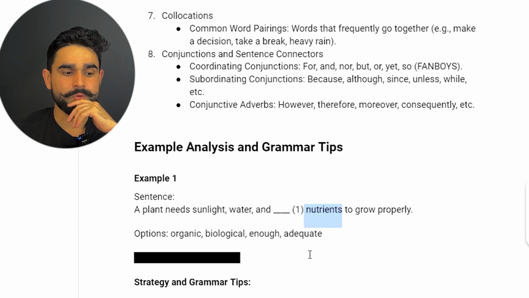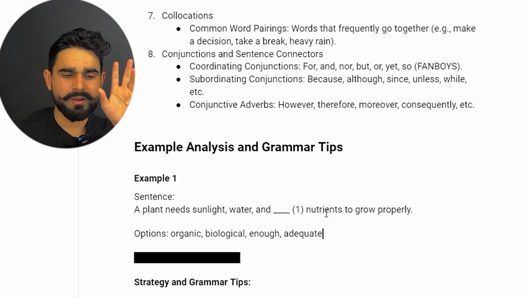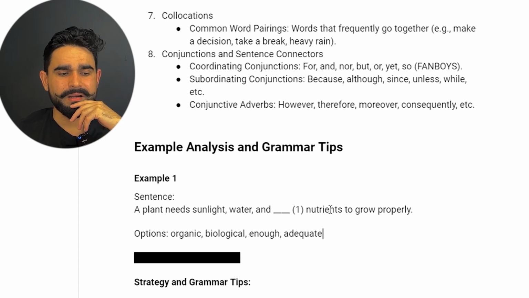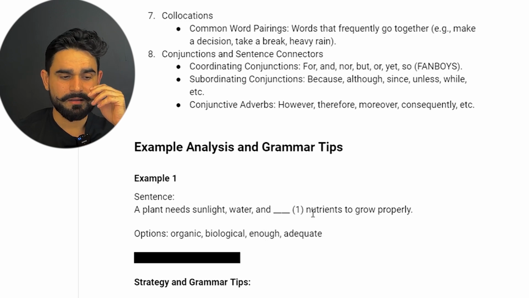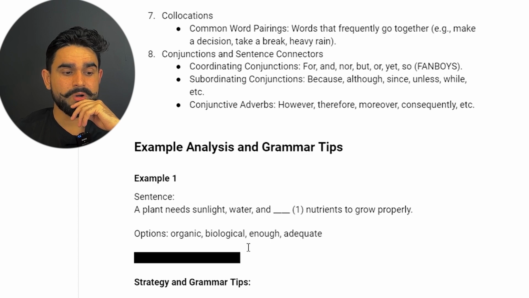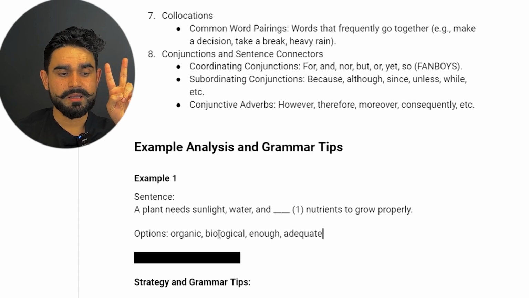Okay, so over here we have the options organic, biological, enough, adequate. A plant needs sunlight, water, and dash nutrients. Organic nutrients, maybe. Biological, I'm looking for a better one. Biological nutrients, nah, biological doesn't go with nutrients. Enough nutrients, nah. Adequate nutrients, that sounds good. So I have already eliminated two things, biological and enough. Now I have adequate and organic in my mind.